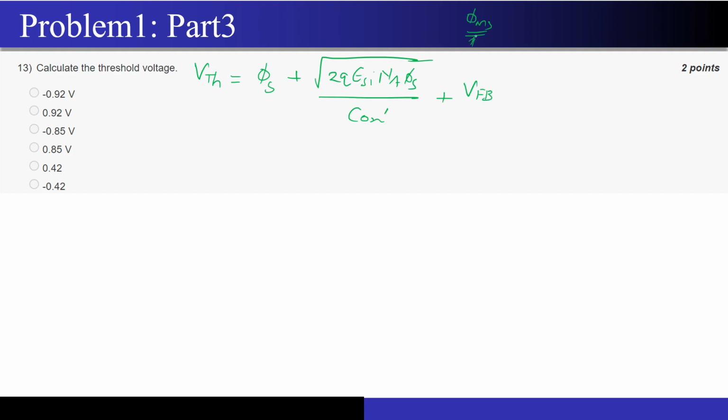That has been caused because of the phi ms. Correct? Now at threshold voltage, we also put phi s is equal to 2 phi f.